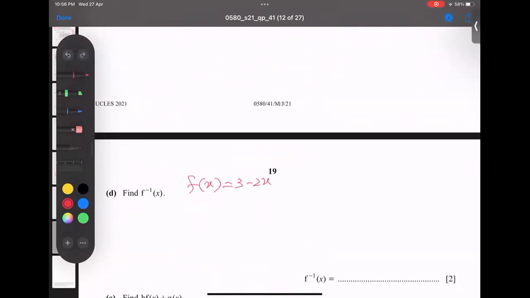Remove the function name and write y. Step number 1: currently y is the subject, but make x the subject. So this will come here, y goes on the other end, and 2 divides.